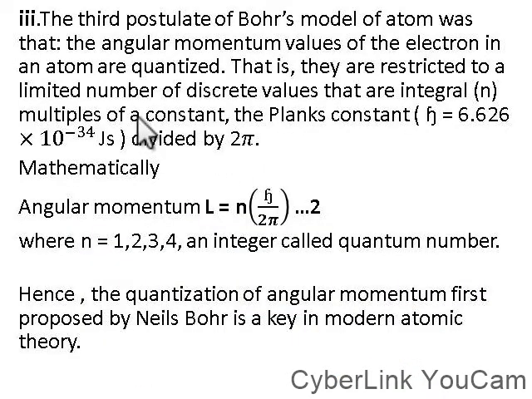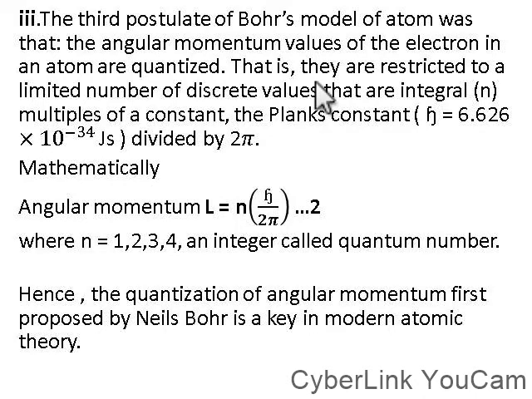So his third postulate, a postulate he brought up to improve J.J. Thomson's work, was that the angular momentum values of the electron in an atom are quantized.